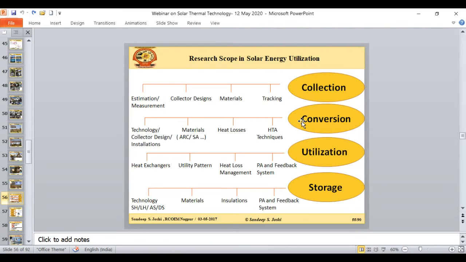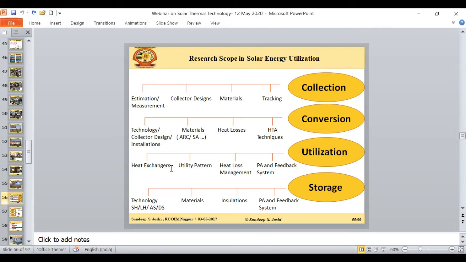Now, after collection and conversion, the next area is what we call the utilization of solar energy. Now, we have collected the energy with very good efficiency, and we succeeded in the effective conversion of this energy. But what if we fail to do the proper utilization? When I talk about utilizing thermal energy in industrial process heat application, the very crucial part is the heat exchanger. Nowadays, plate type heat exchangers and shell and tube type heat exchangers are being used for this utilization purpose. So this is again a very good area: how we can increase the effectiveness of this heat exchanger.